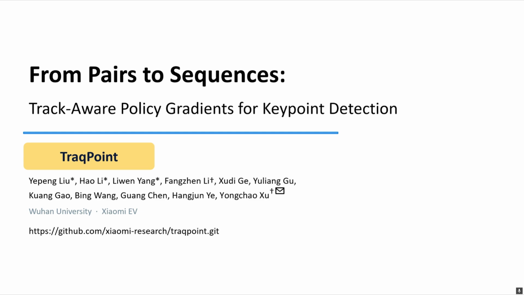Hello, everyone. I am very happy to present our work, From Pairs to Sequences, Track-aware Policy Gradients for Keypoint Detection, or TrackPoint. The key message of this talk is simple. Local features should not only match well between two images, they should also build reliable tracks across a sequence.